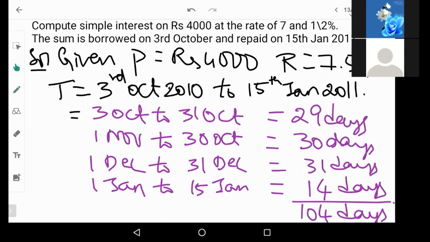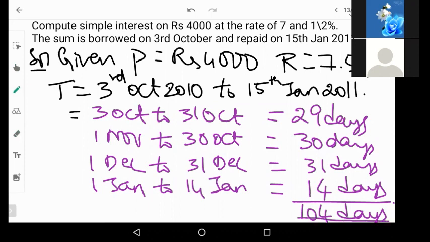Understand? If you add 3rd October, leave out 15th Jan. If you're adding 15th Jan, leave out 3rd October. Leave out that one day, either in the starting or in the ending. So here we have considered 3rd October and we have not considered 15th Jan. So this will be 14th Jan. So 14 days. So now we got 104 days.